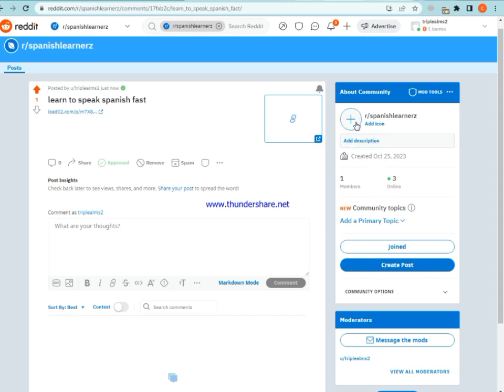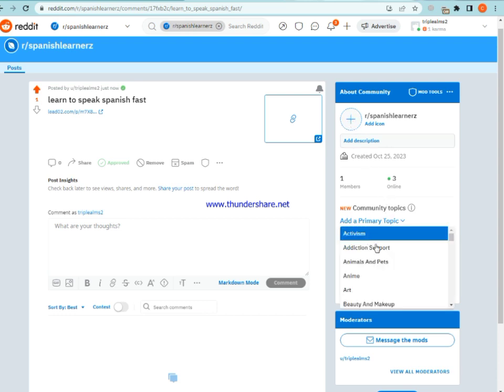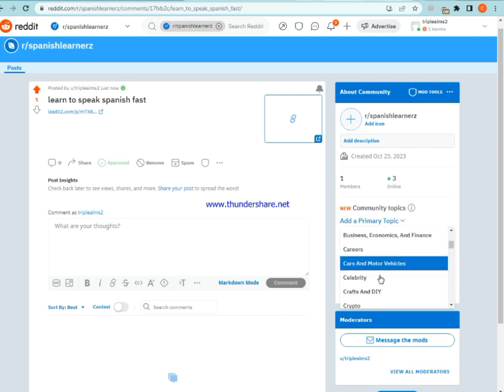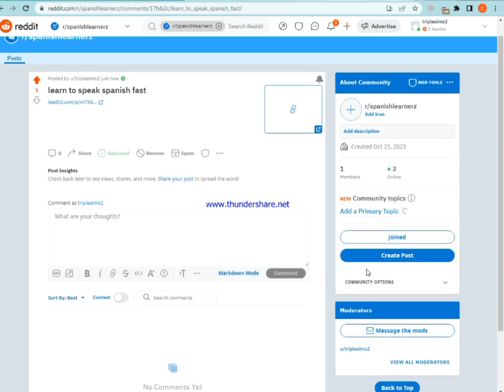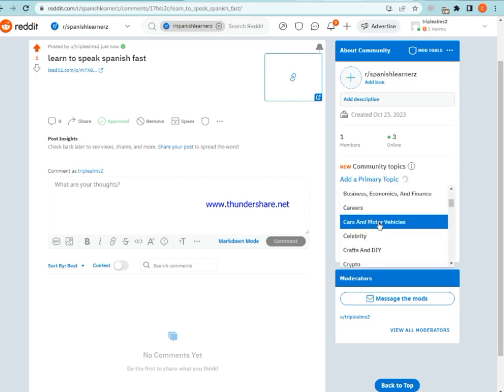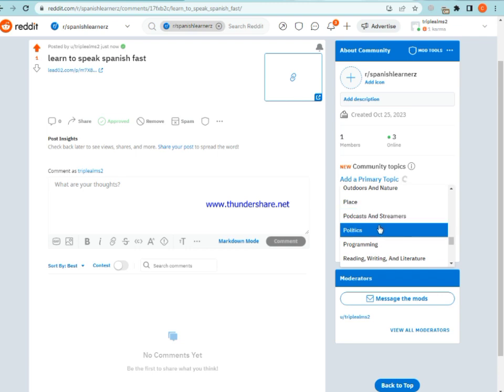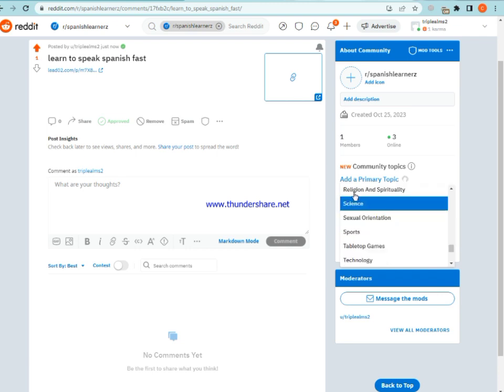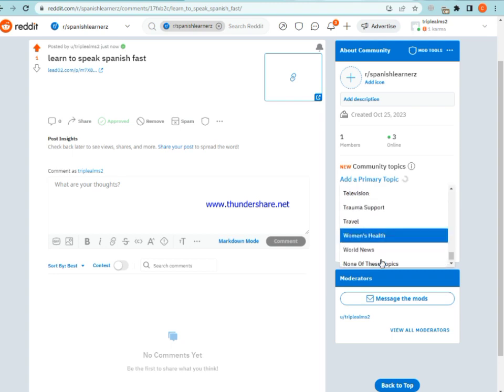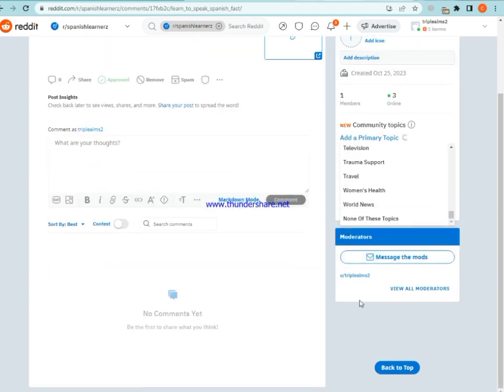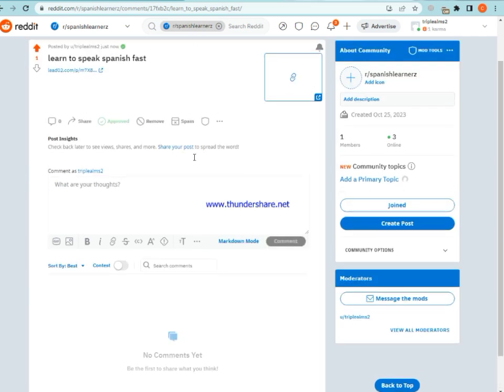Now you have to come down here and put in your logo, put in your primary topic right here, like learning, education, and so many of them, careers, learning. You can search for learning here, so that people can get and see your community from search. Okay, so after doing all of this, you can continue your posting and do not spam. So with this, you can start getting a lot of traffic for yourself with Reddit.